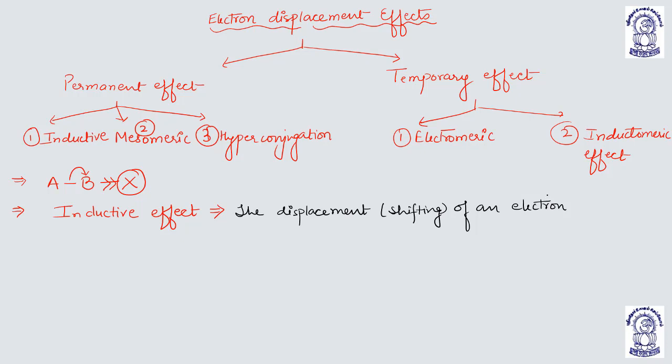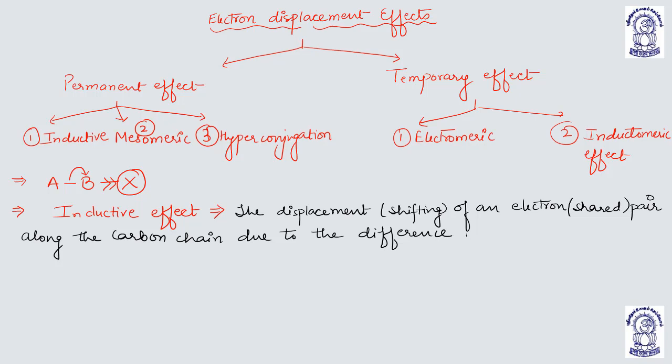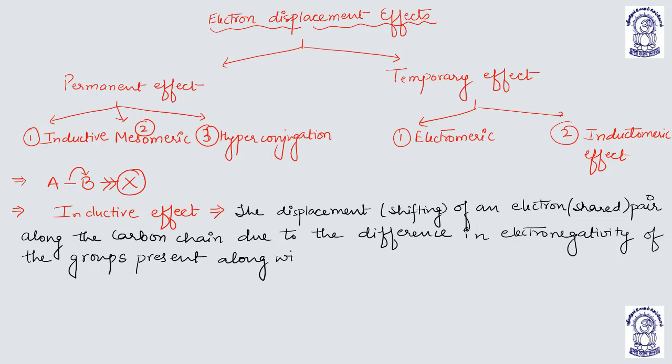So the displacement or shifting of shared pair electrons along the carbon chain due to the difference in electronegativities of the groups present along the carbon chain is known as the inductive effect.